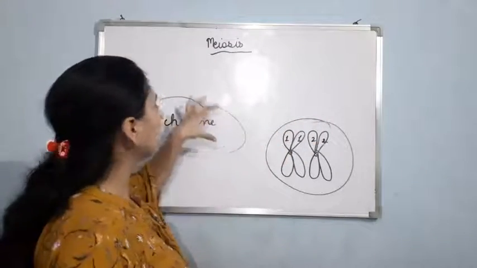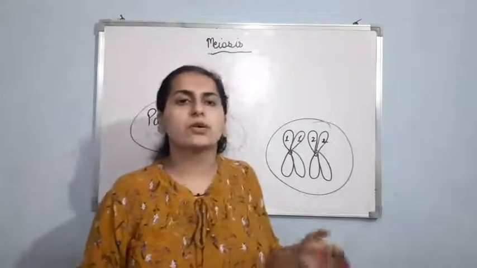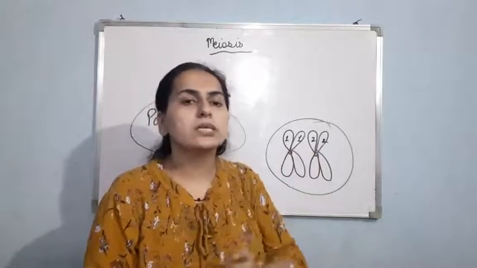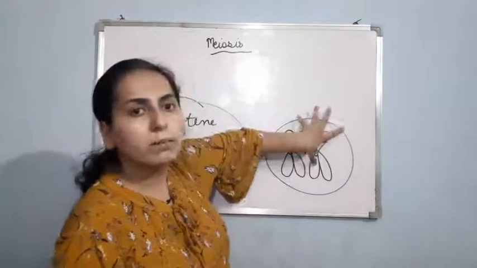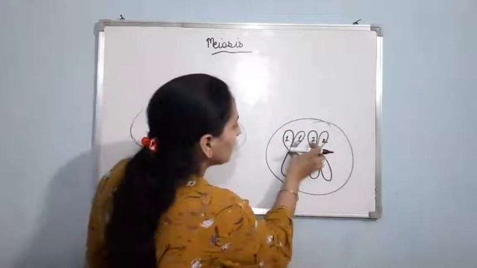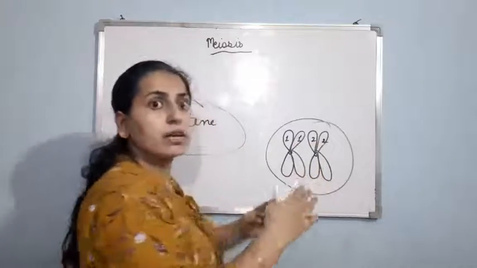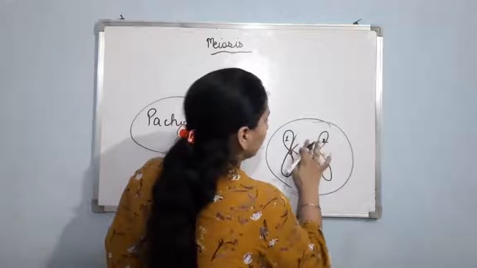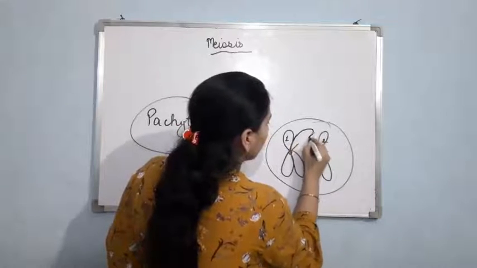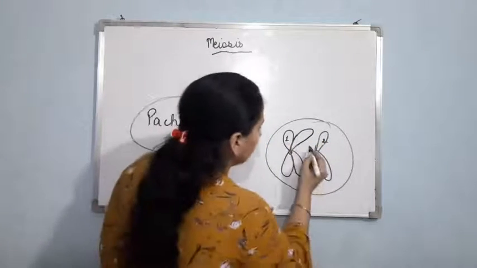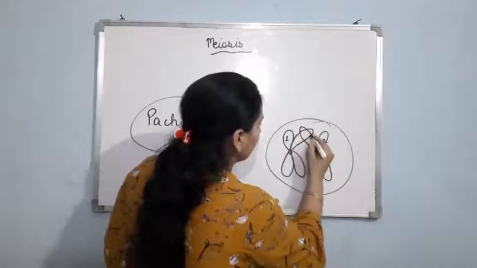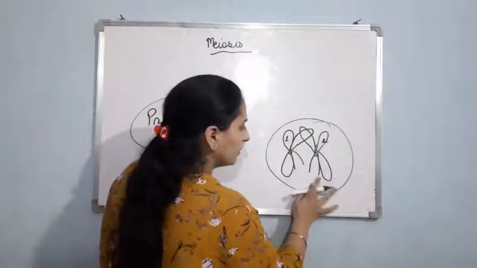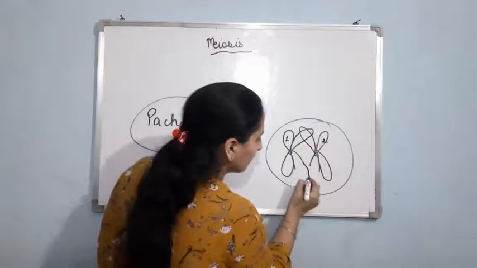So now what will happen in the pachytene stage, that is the third stage of meiosis 1, there will be crossing over between non-sister chromatids of the bivalent. So these are non-sister chromatids, and they will cross over each other like this. Just see it carefully. There will be crossing over. Can you see the crossing over? Here in the similar way, there will be crossing over.